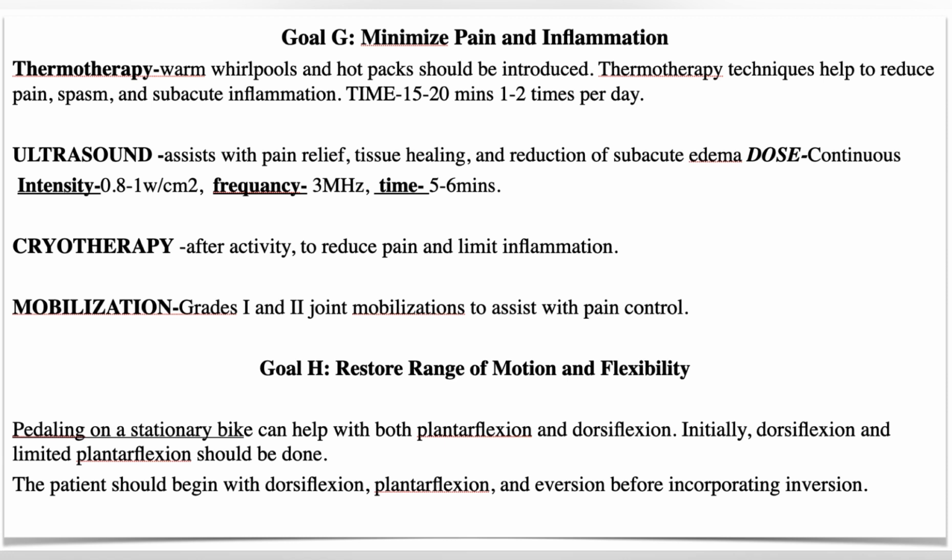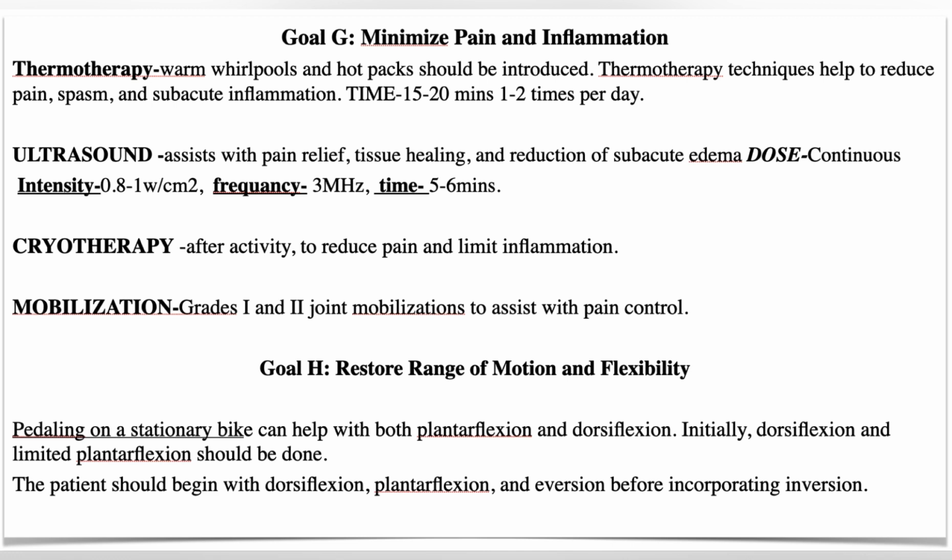Next goal is to maintain range of motion and flexibility. So for this, we can use pedaling on a stationary bike. The patient can sit on a stationary bike and perform pedaling. In this way, it will help to increase the range of motion of dorsiflexors and plantar flexors. But you have to remember that during the initial stage, limited plantar flexion should be done, because it can stress the ligaments. So we have to limit the plantar flexion.